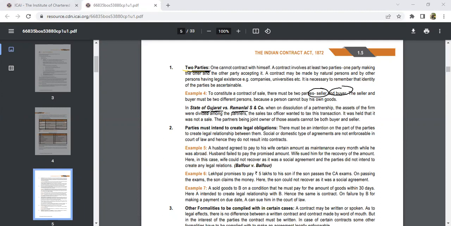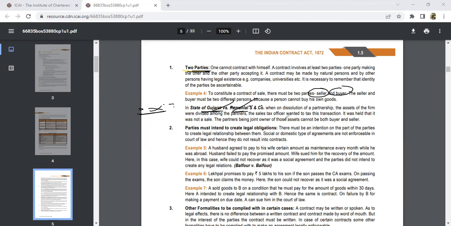So what happened in this? It's actually a partnership. When there was a dissolution, a winding up of this partnership, what happened? They had some assets which they had bought for the business, and they started to divide those assets among themselves, the State of Gujarat and Ramnath. If they are dividing among themselves, there is no need to pay taxes. If they wanted to sell it to another person, then they have to pay the taxes.